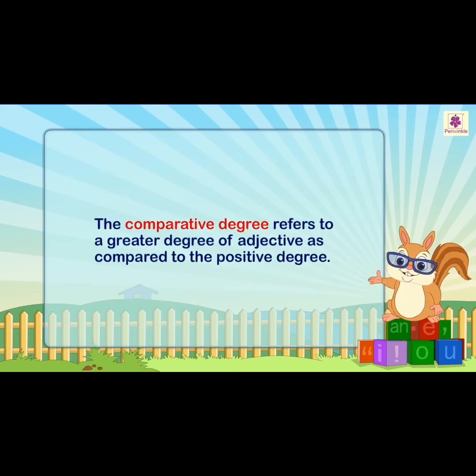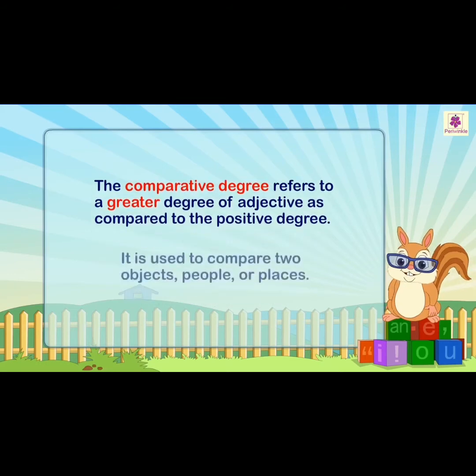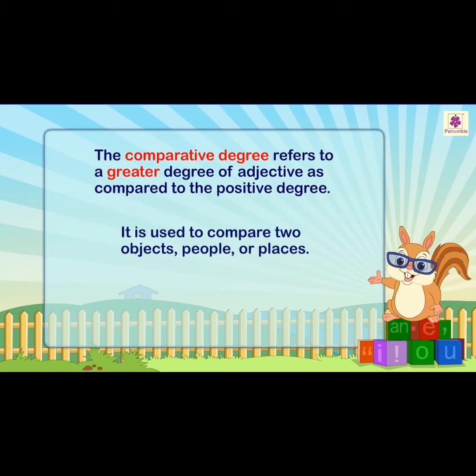What is meant by comparative degree? The comparative degree refers to a greater degree of adjective as compared to the positive degree. It is used to compare two objects, people, or places.